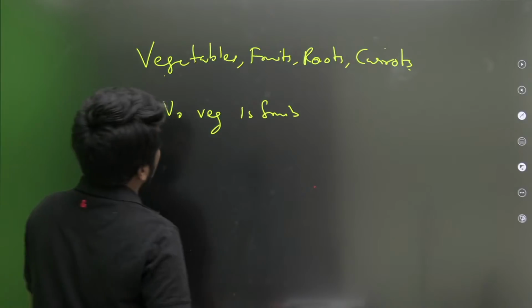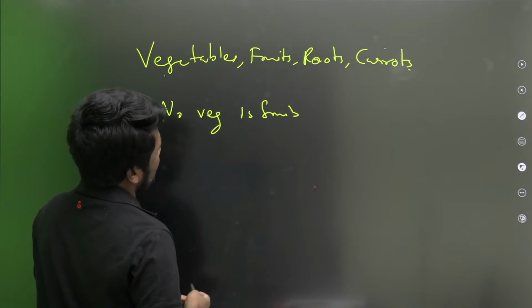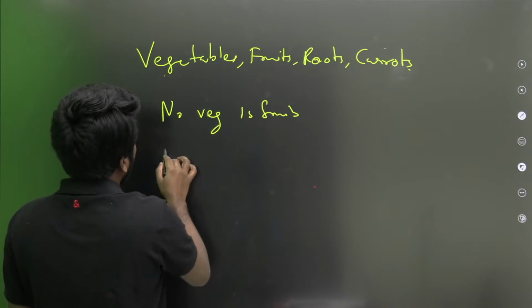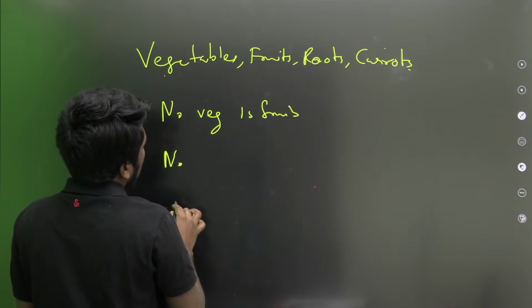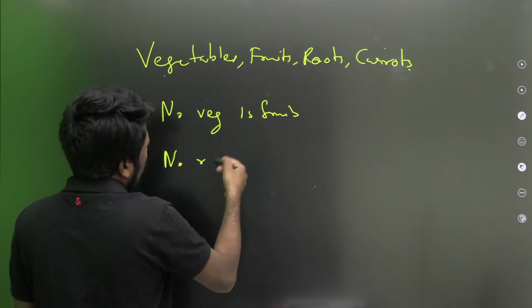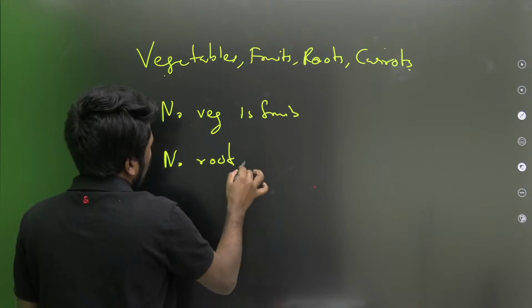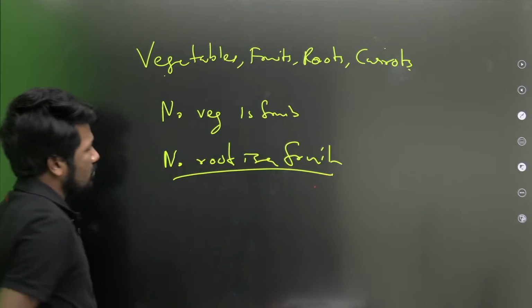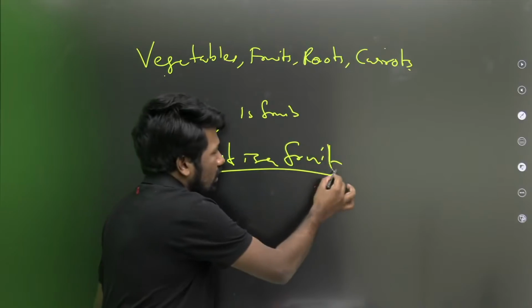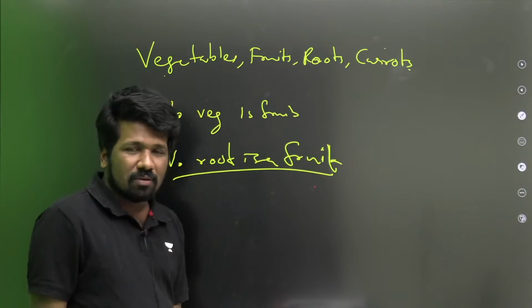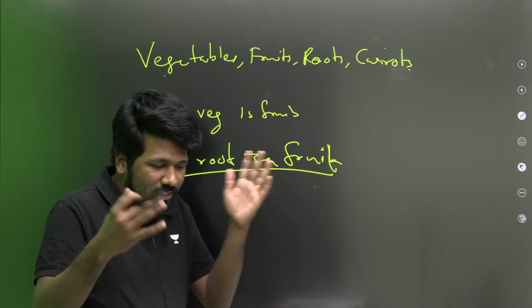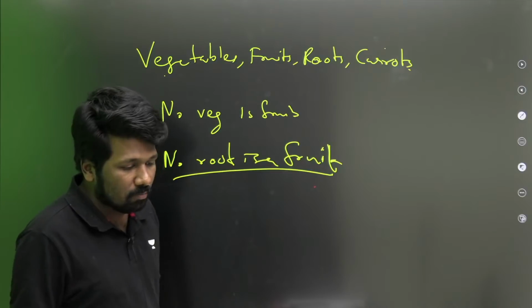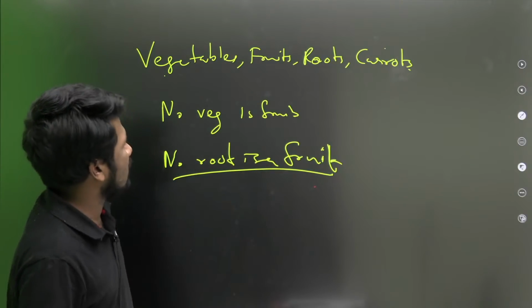No vegetable is a fruit, and no root is a fruit, or no fruit is a root. All of you, please mention whether you agree, because this is the ambiguity we are in. When the official question paper comes and we see the options, that ambiguity will be gone. But now you can discuss this if you want.